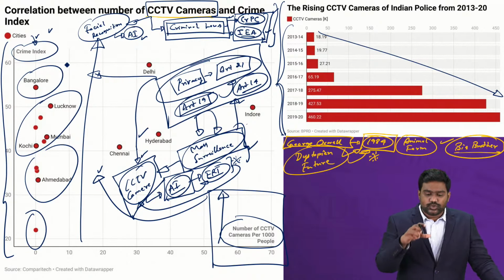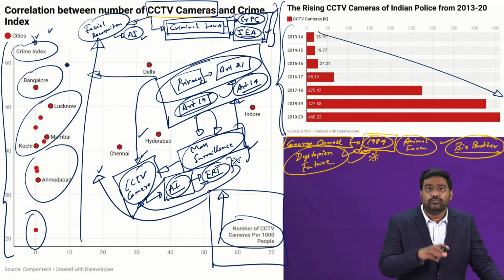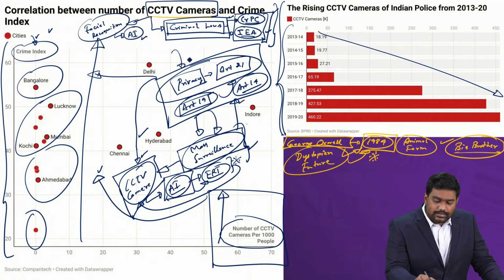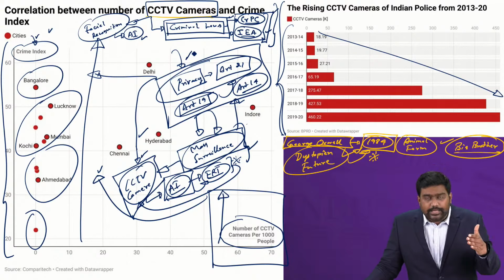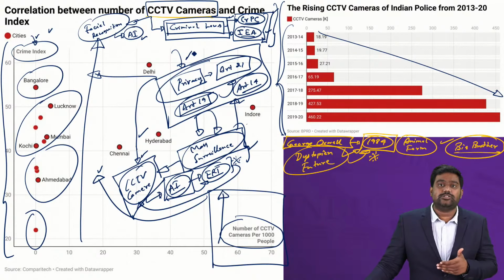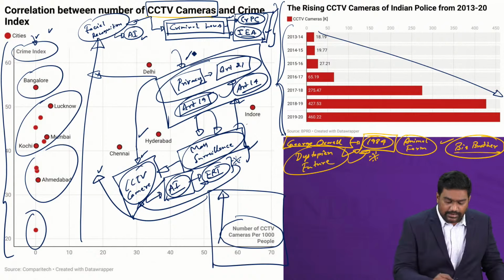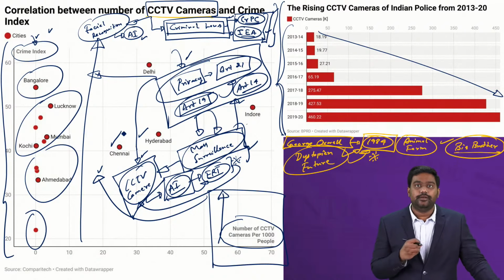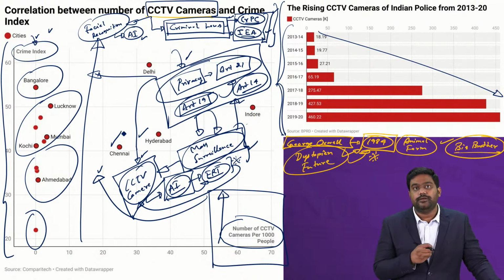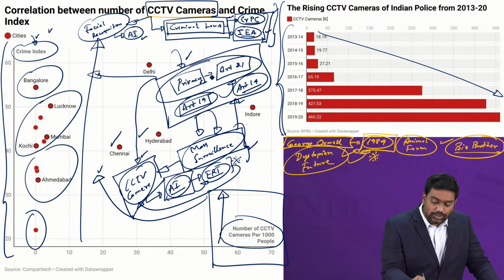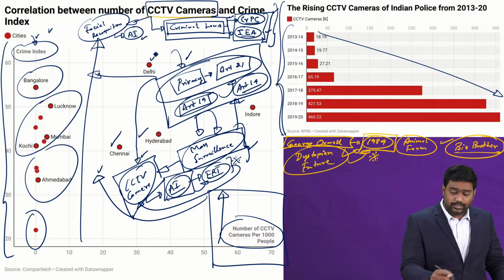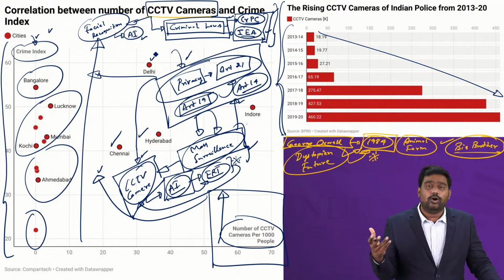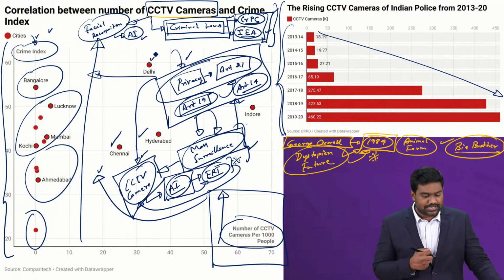And to strike that balance, to hold the police accountable, to ensure that these footages are not misused to carry out state surveillance or mass surveillance, privacy should be protected. We need a data protection law. We need regulations on facial recognition technology and the usage of AI in scanning CCTV footage. That is what is needed. The legal regulatory framework is needed to hold the police and security agencies accountable if the footage is misused. So take a balanced stand on this topic. It could be a very important question in polity or maybe even in internal security under GS paper 3.